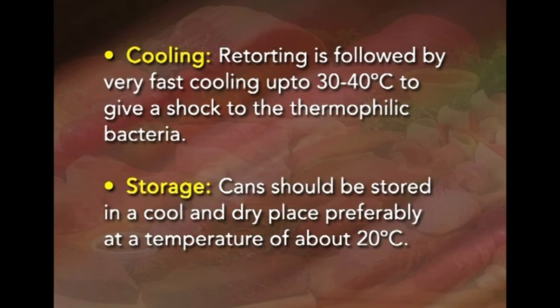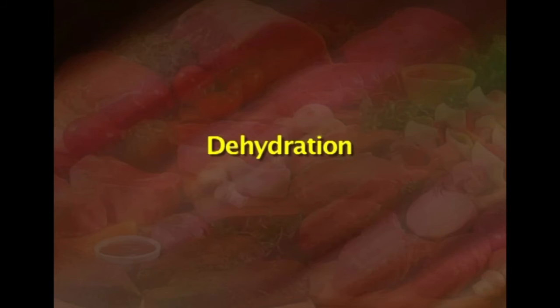After retorting, cooling is a very essential step. Retorting is always followed by very fast cooling up to 30 to 40 degrees centigrade to give a shock to the thermophilic bacteria. Finally, the cans should be stored in a cool, dry place, preferably at a temperature of about 20 degrees centigrade. The next method of preservation is dehydration.